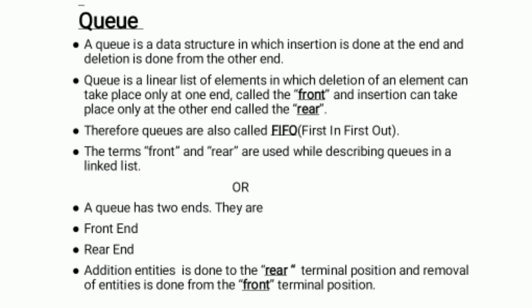A queue is a linear list of elements in which deletion of an element can take place only at one end, called the front, and insertion can take place only at the other end, called the rear. Therefore, queues are also called FIFO.